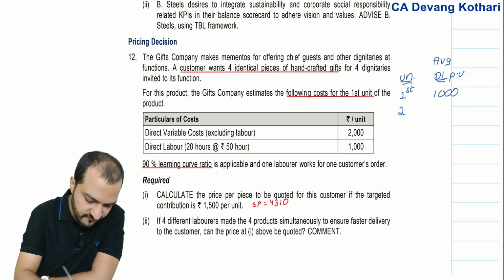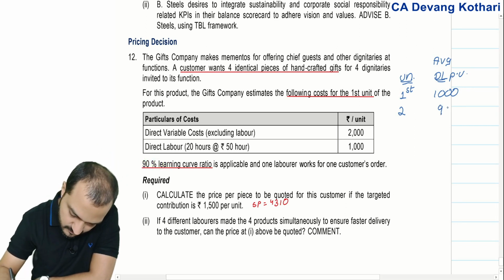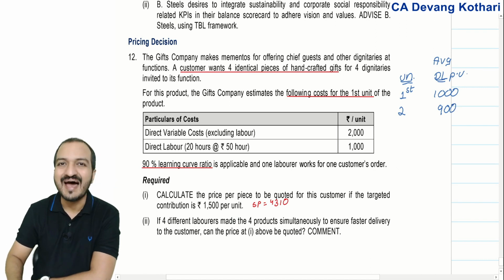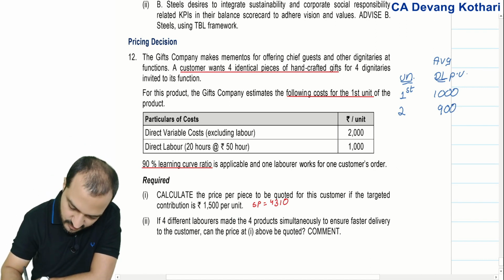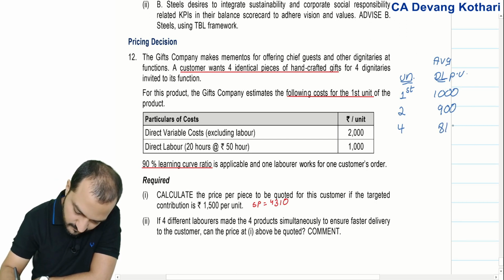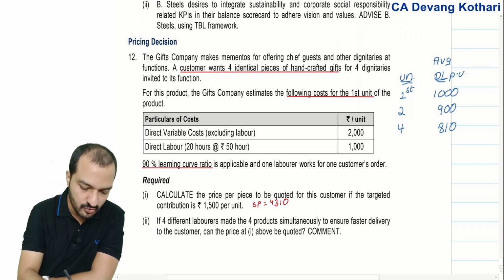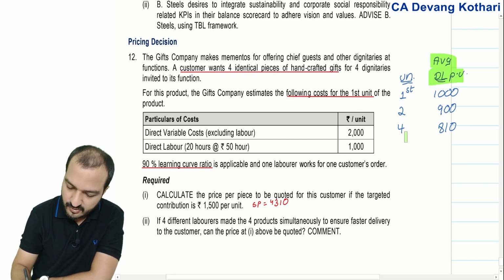So 90% of 1000, this becomes 900 per unit average labor cost. Again, when units double to 4 units, it becomes 90% of 900, that is 810. 810 is the average labor cost per unit for 4 units.